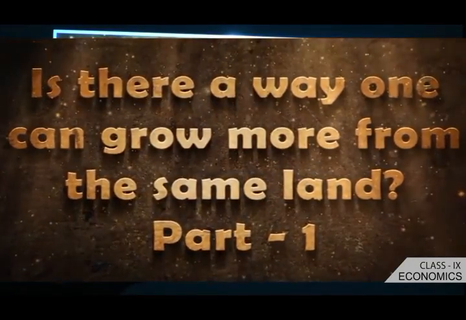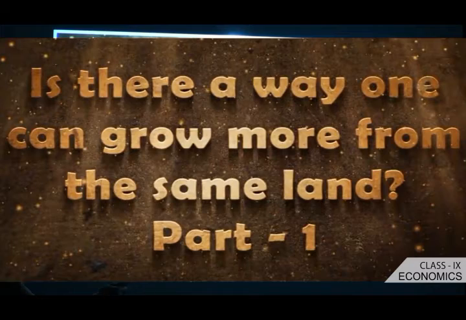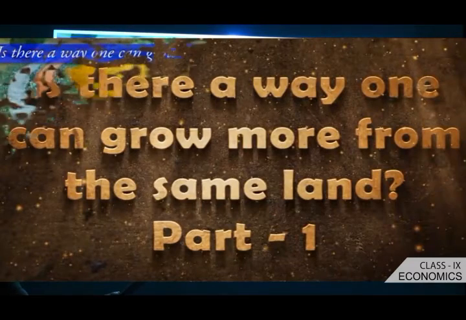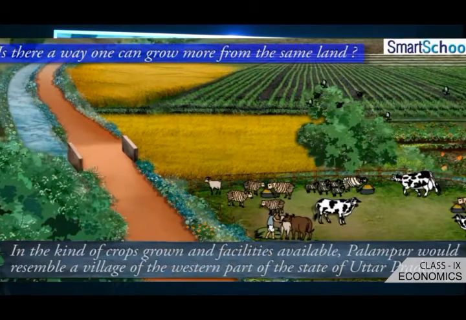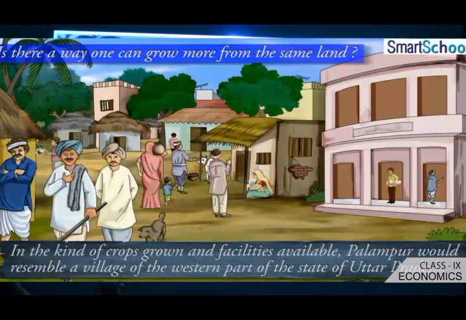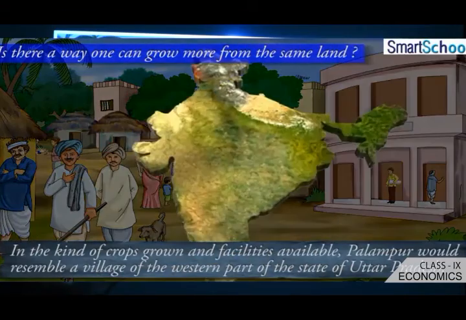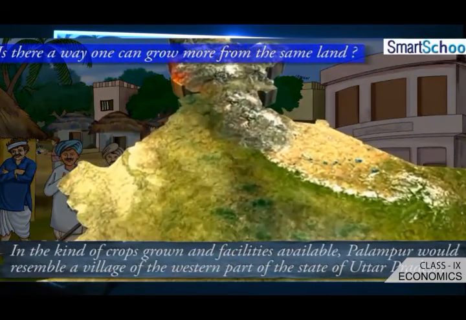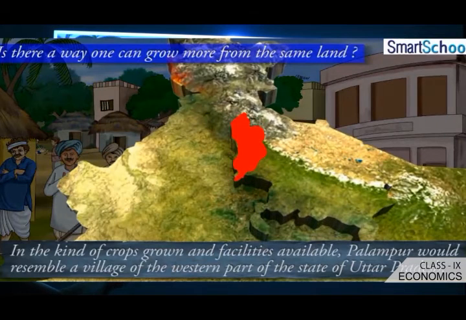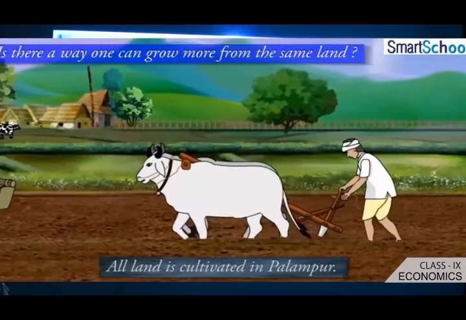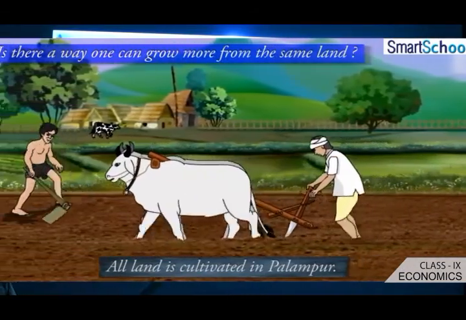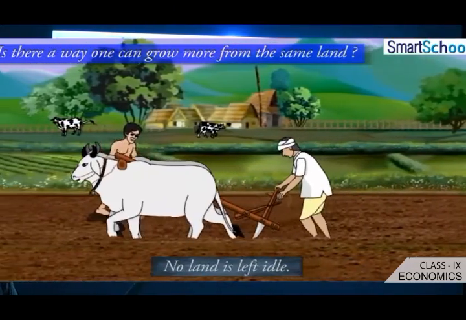Is there a way one can grow more from the same land? For that, in part 1, we are going to discuss a very interesting technique, that is how they adopted it in the western part of the state, Uttar Pradesh. Just see, the western part of Uttar Pradesh resembles the village of Palampur. What technique had they adopted with the available facilities? What wonder did they do with the help of multiple cropping? See, in Palampur, all land is cultivated.